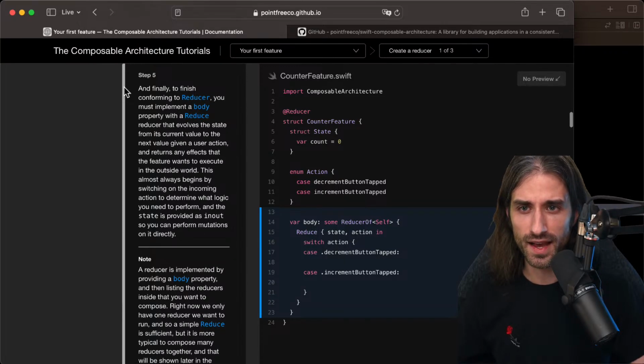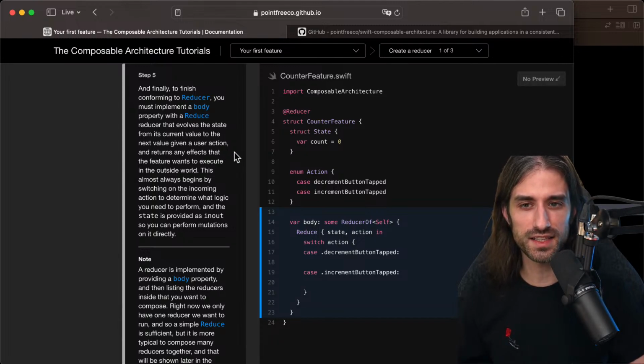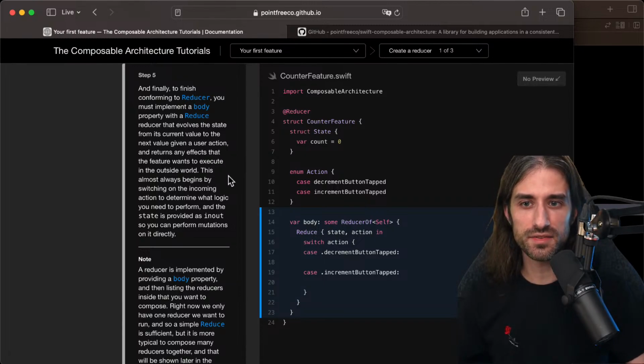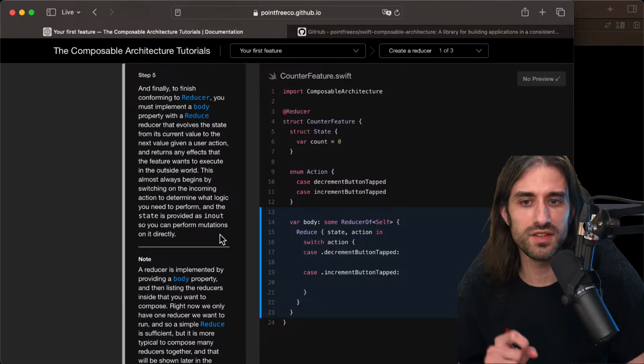So step 5, and finally, to finish conforming to Reducer, you must implement a body property with a reducer that evolves the state from its current value to the next value given a user action. So we have this idea of combining current state and action to next state, and returns any effects that the feature wants to execute in the outside world. So we also return the side effects. This almost always begins by switching on the incoming action to determine what logic you need to perform, and the state is provided as inout so you can perform mutations on it directly.